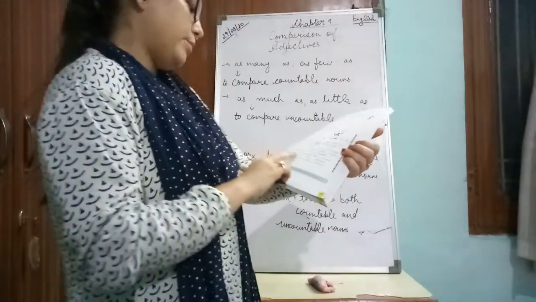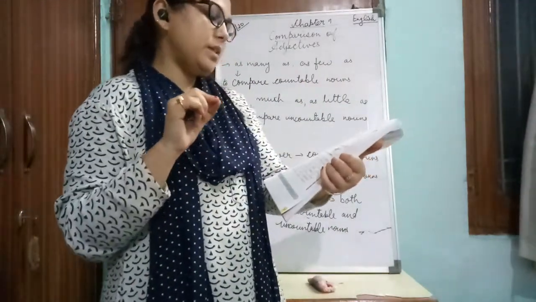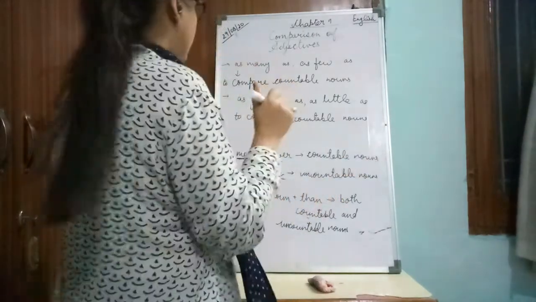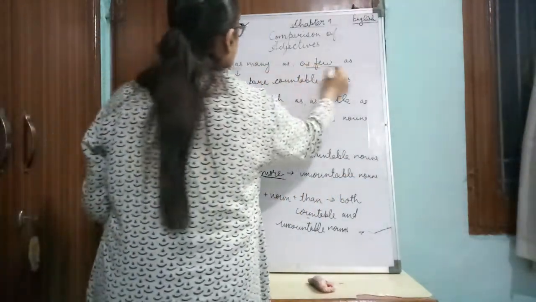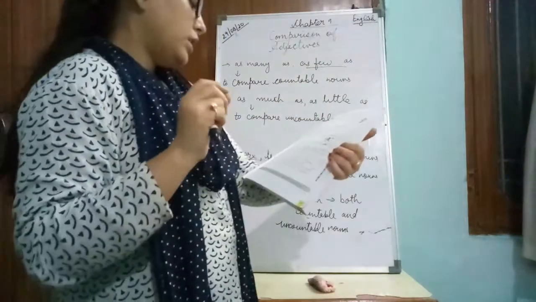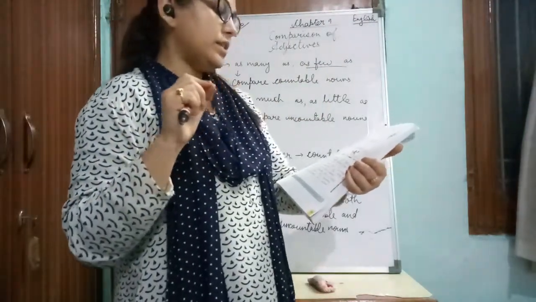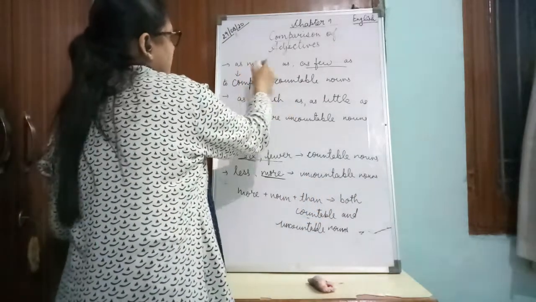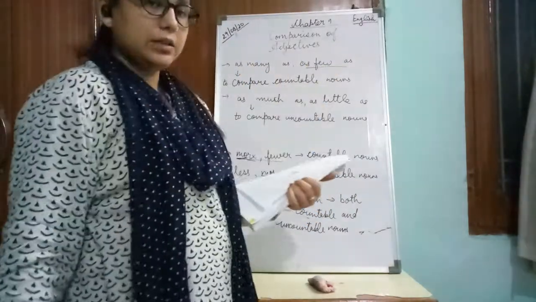So let us see an example. Like Jayashree has as many crayons as Preeti. So here crayons is what? Countable noun. So we can use as many as or as few as with it. Okay, now next one. I have as few friends as you. So friends is again a countable noun, so we can use as many as also or as few as also.